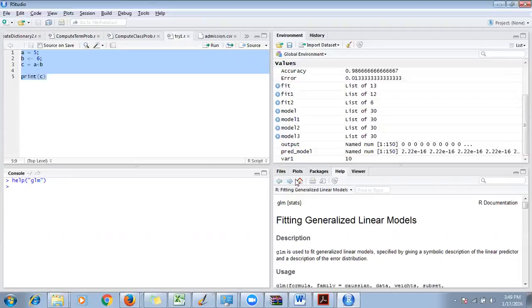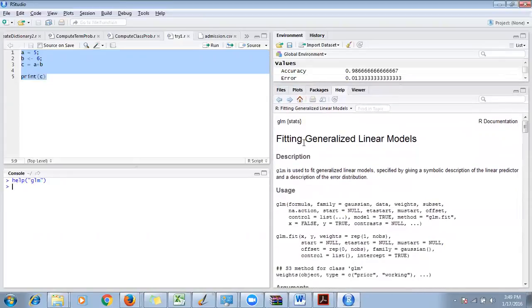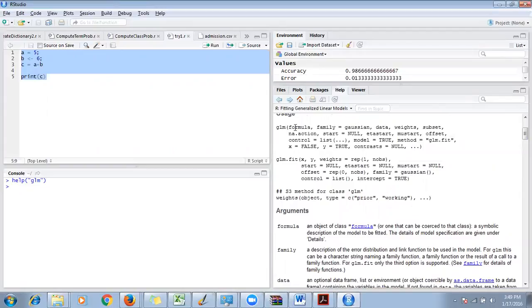Once you click on it, you will see in the fourth window that we're talking about the description of the GLM function, how it can be written, what formats it can be written in, and what each parameter value is for, what is meant by formula, family, data, everything that can be used inside this function.